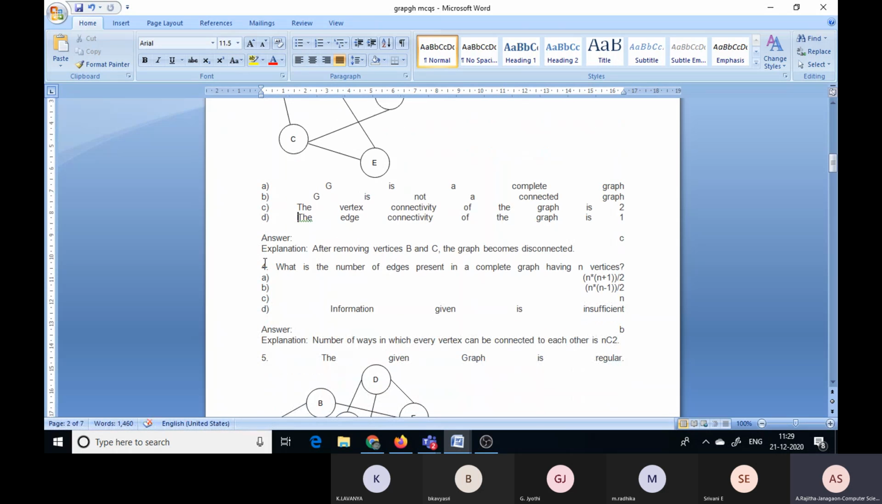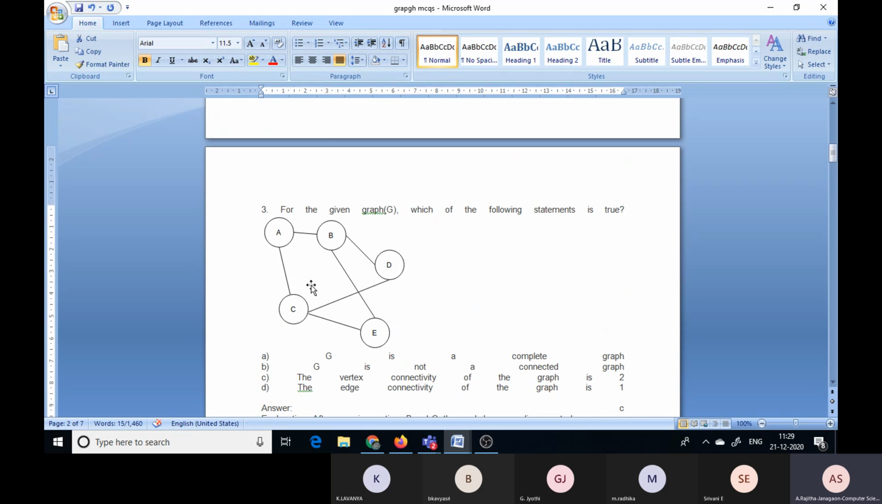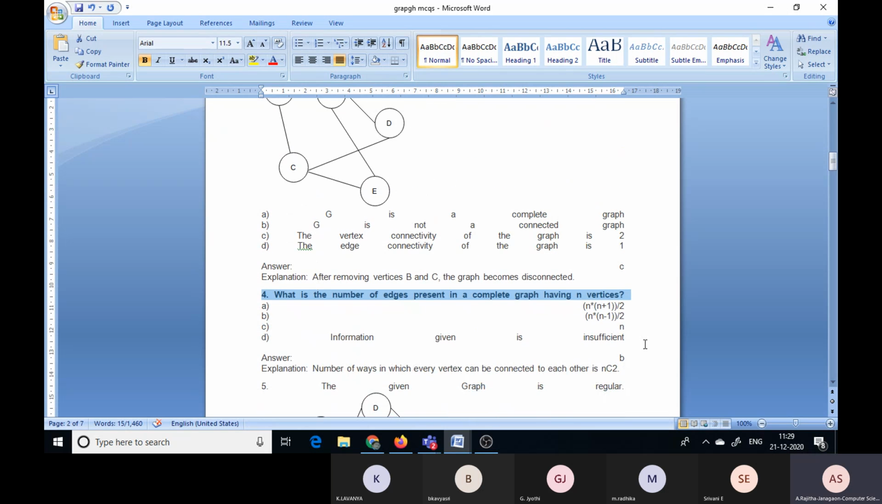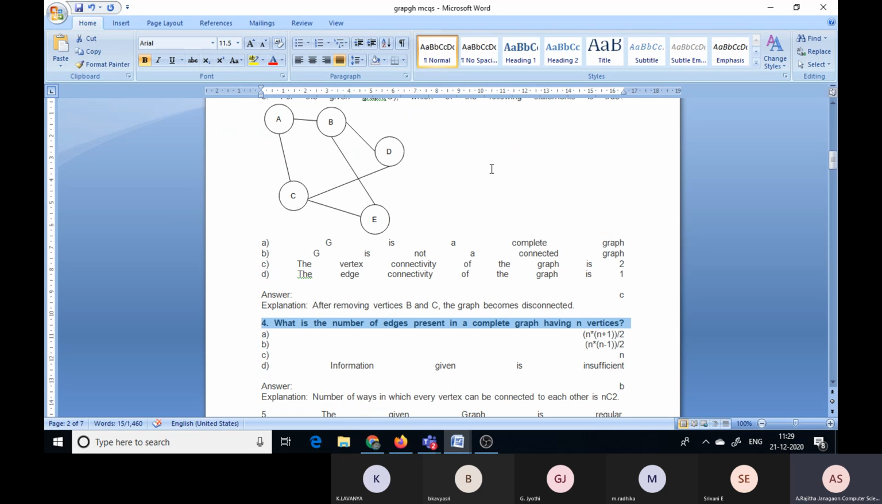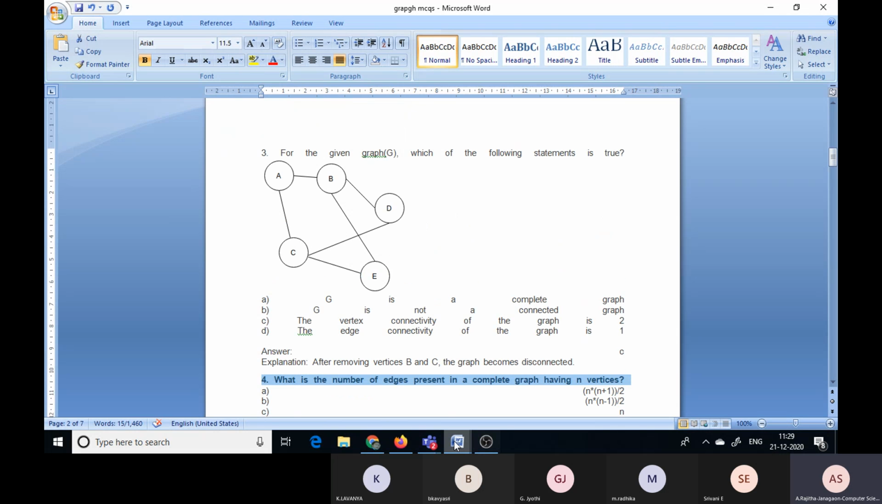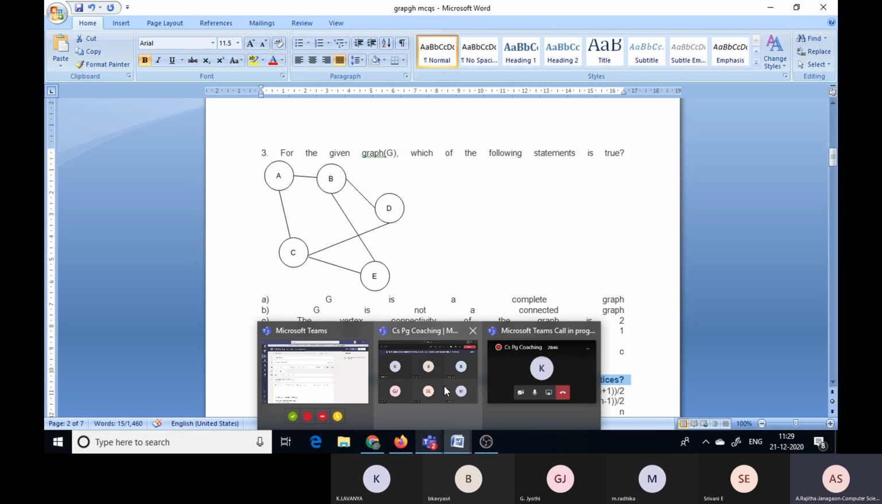Okay. Next, what is the number of edges presented in a complete graph? How many edges are there in a complete graph? Based on this you can identify that it is n into n minus 1 by 2. That means, for example, the graph is like this.